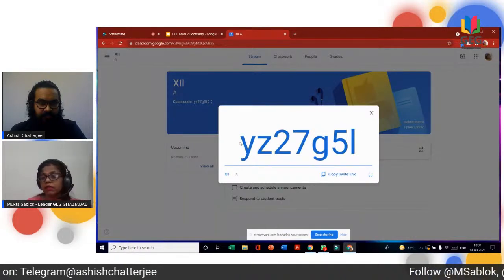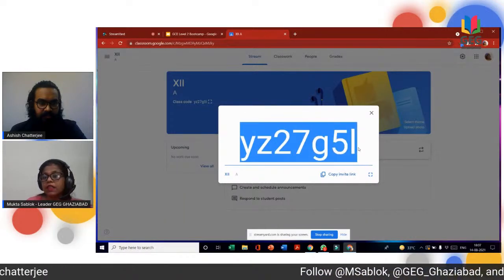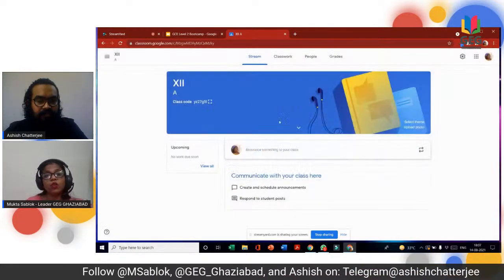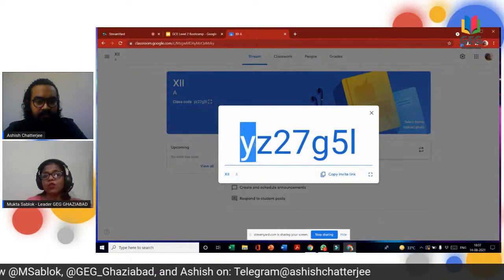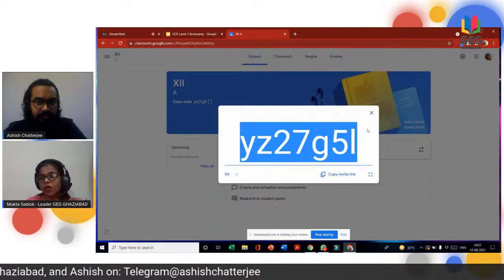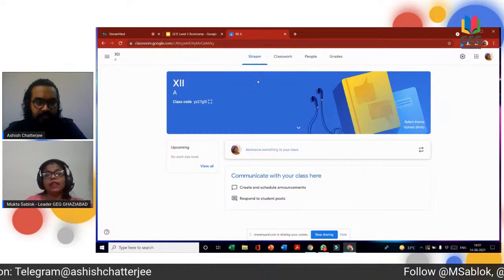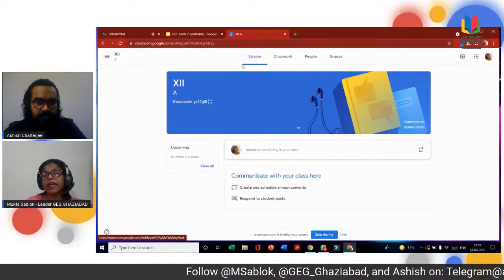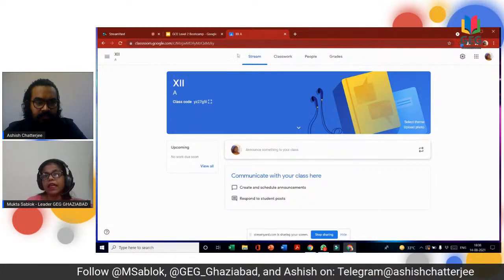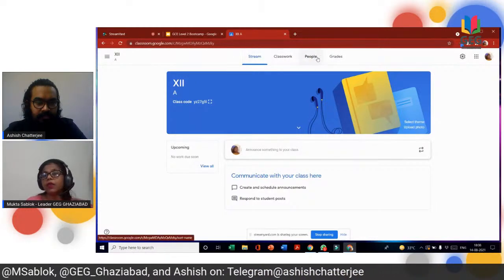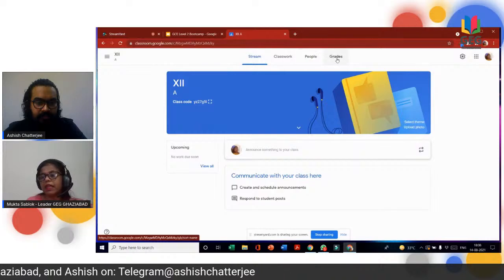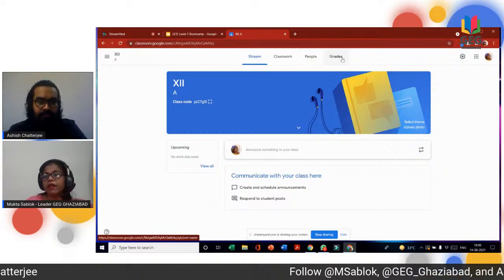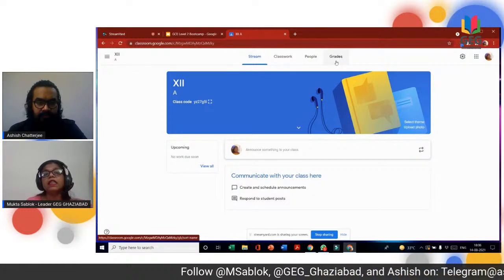So either you give this code to your students so that they can join your class. Those who want to join my class are most welcome. This is my class code. Now, these are the four options: stream, classwork, people, and grades, which are visible in a teacher's tab. In the students' tab, only stream, classwork, and people would be visible. Grades would not be visible as it's part of the teacher's options.